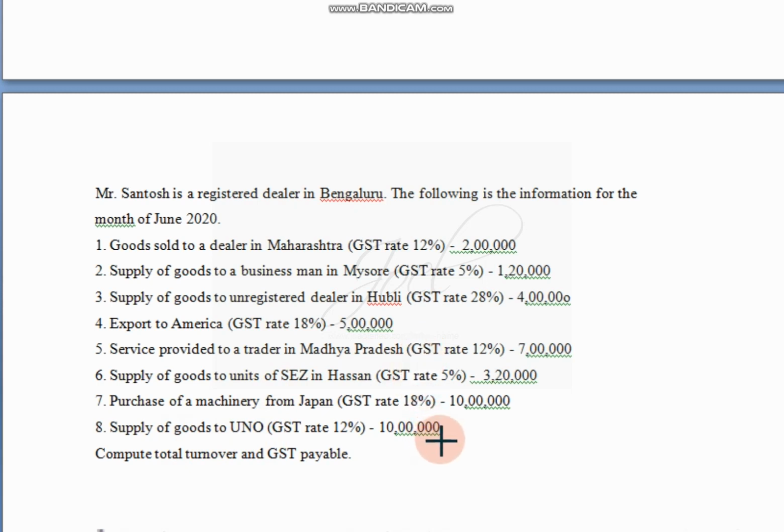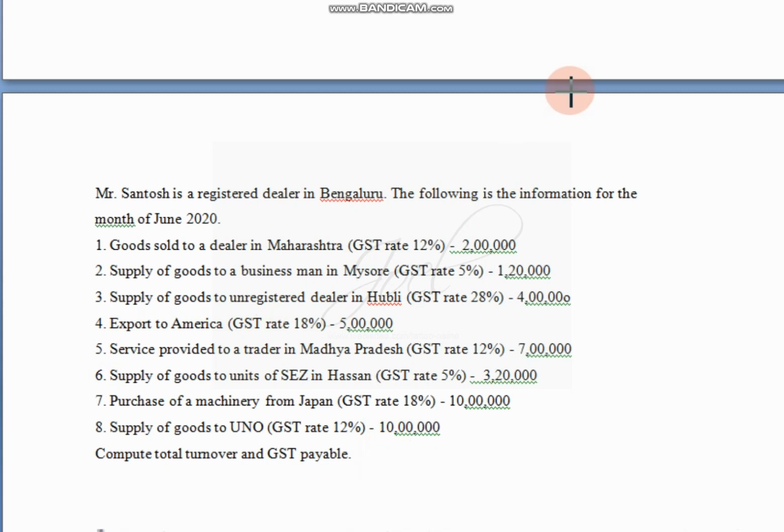It is outside our country. The transaction will take place outside our country's scope, so that's why it is completely exempt. But 10 lakh is a part of total turnover. Only the purchase from Japan won't come under total turnover. Other than that, all items will come under total turnover. So these are the things.